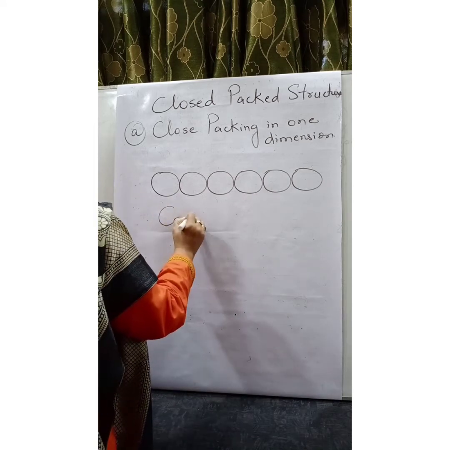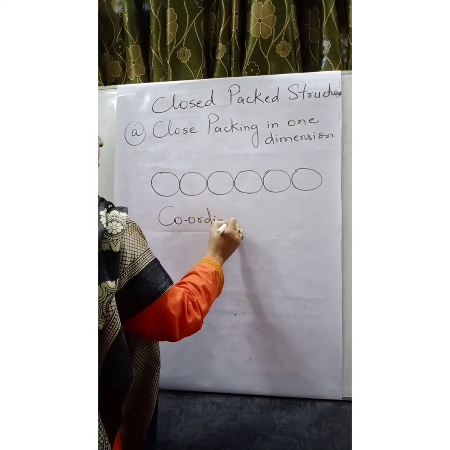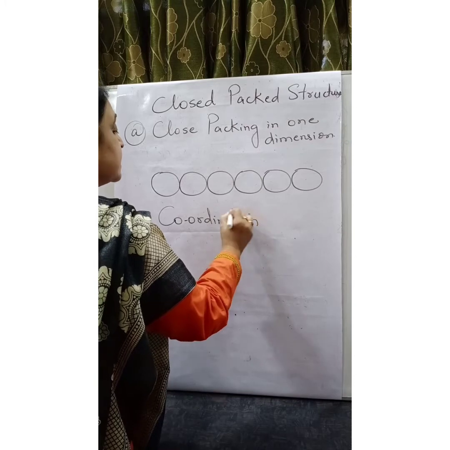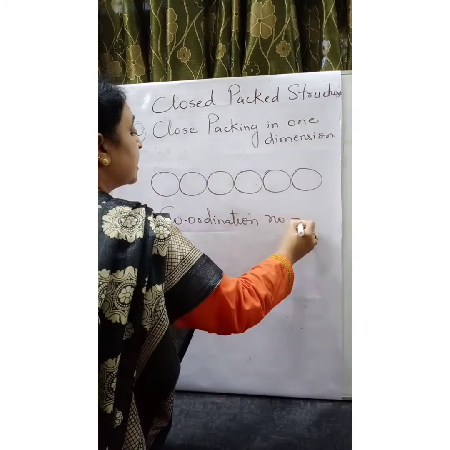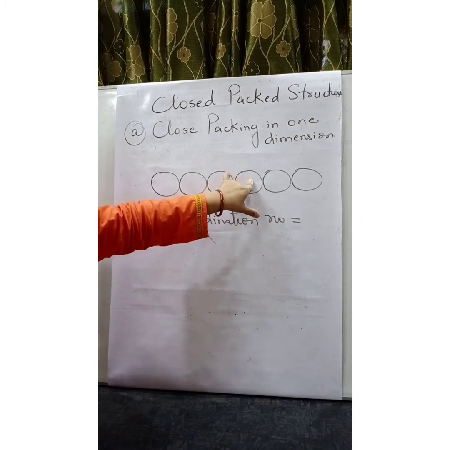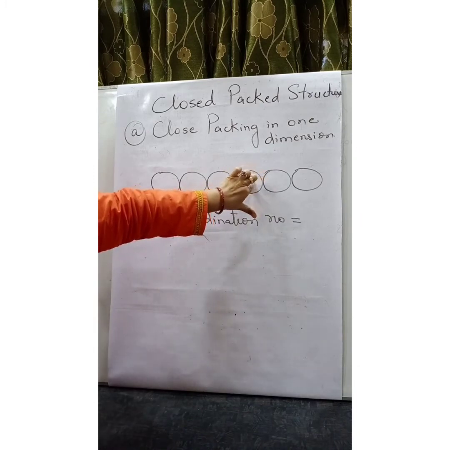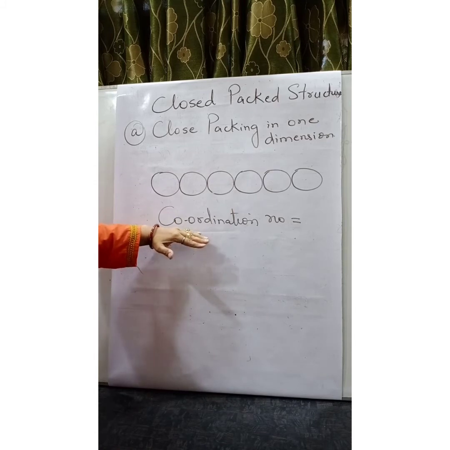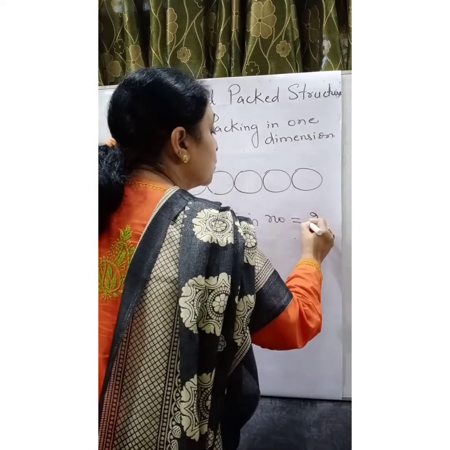Coordination number is defined as the number of spheres touching a given sphere. In this arrangement, the coordination number of close packed sphere is 2.